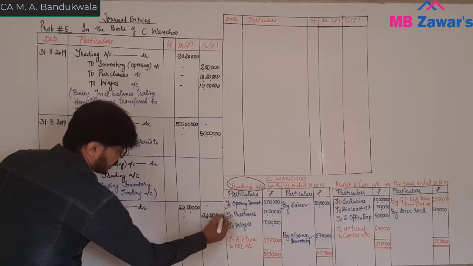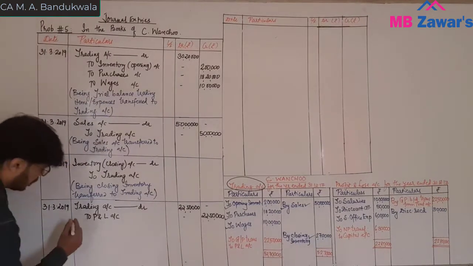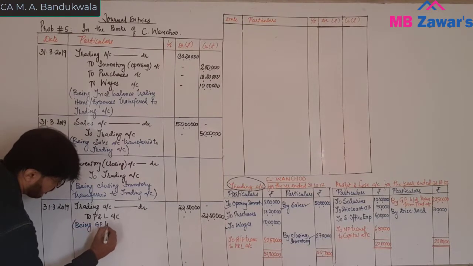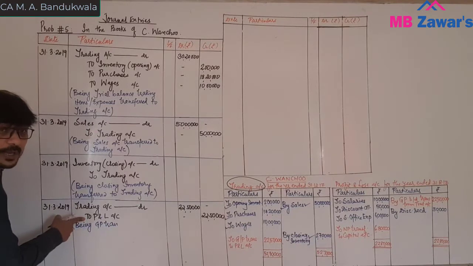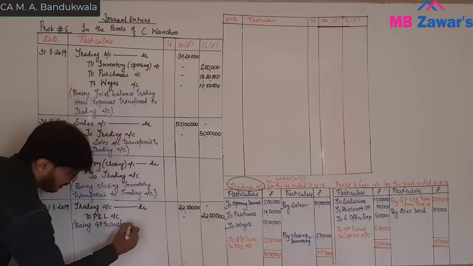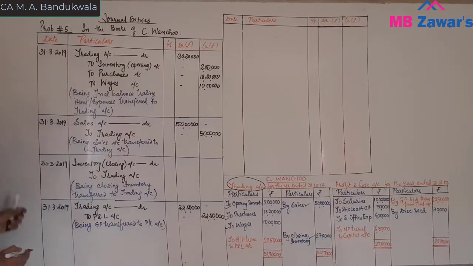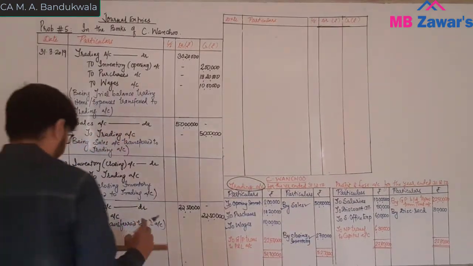So we have transferred gross profit, being GP. The P&L account works on the principle of a nominal account: debit all expenses, credit all income. So we have transferred the GP to P&L credit, being gross profit transferred to P&L account. So we have transferred the gross profit to the P&L account. Fine.